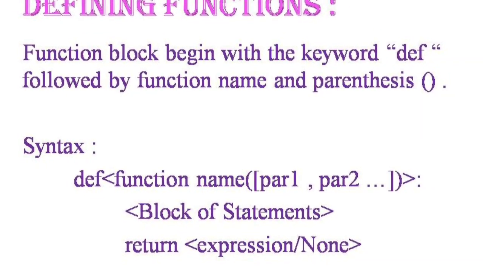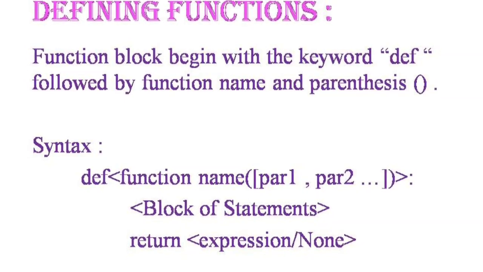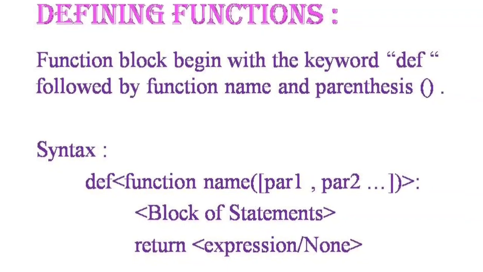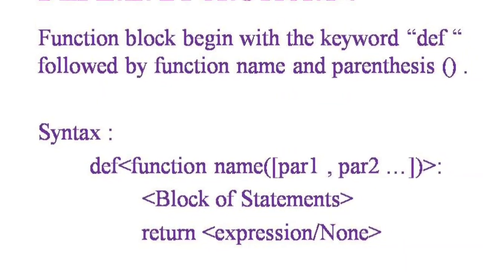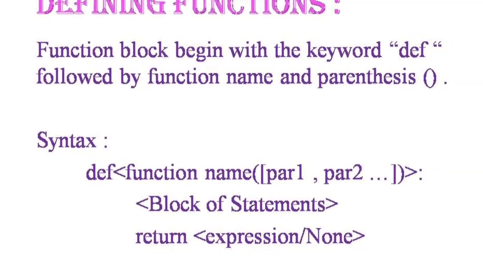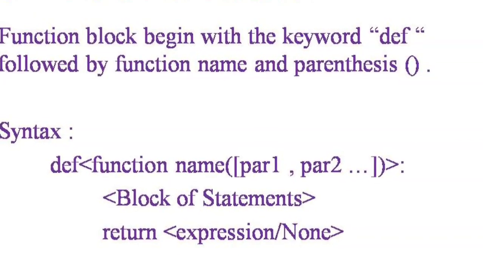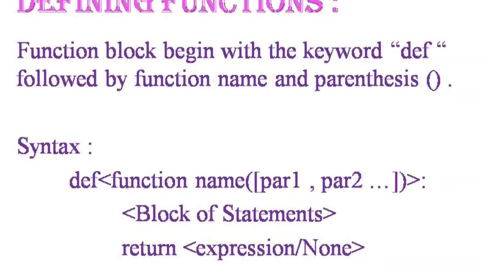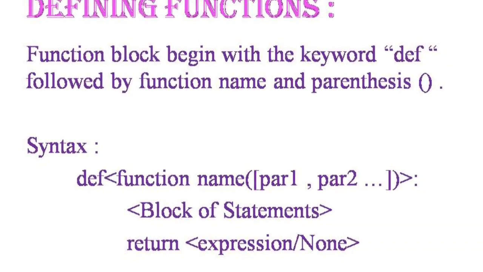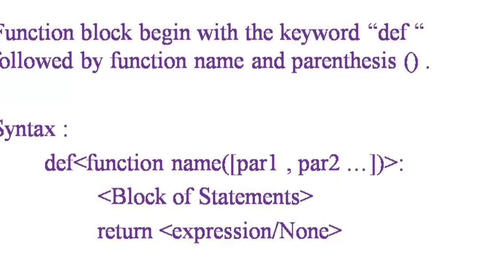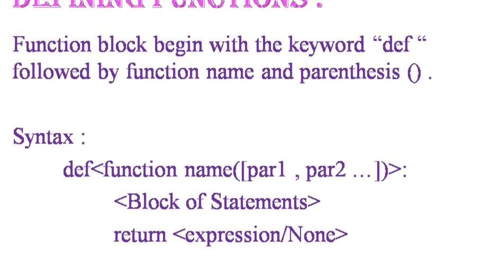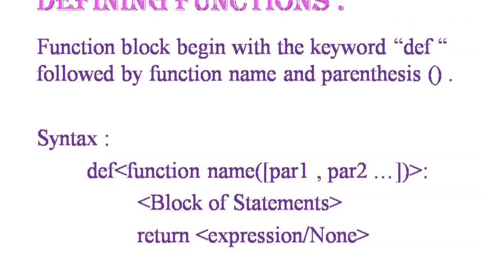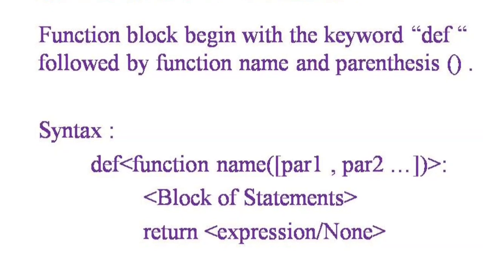Now this is the syntax for defining a function. First line is def, function name has to be given. Within the brackets, the parameters have to be given. Next line is the block of statements to be executed. Usually, a function will return some expression or none. The function defining statement should end with a colon symbol. Python keywords cannot be used as a function name.